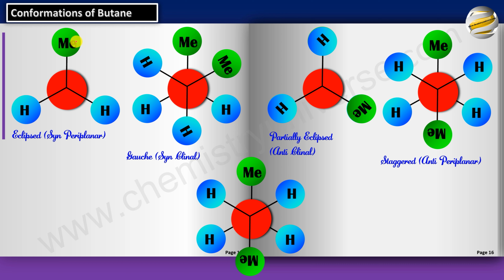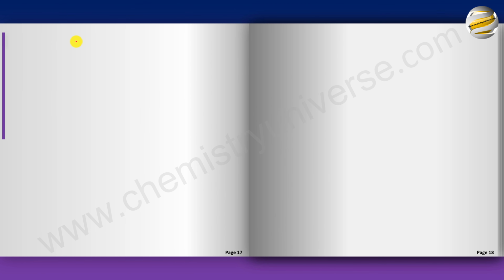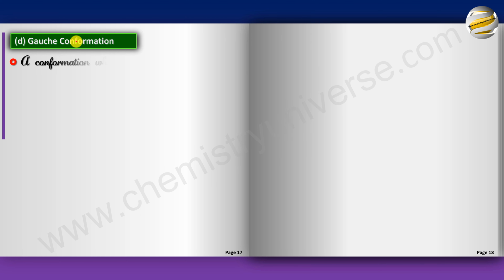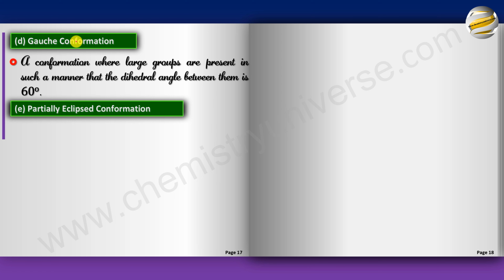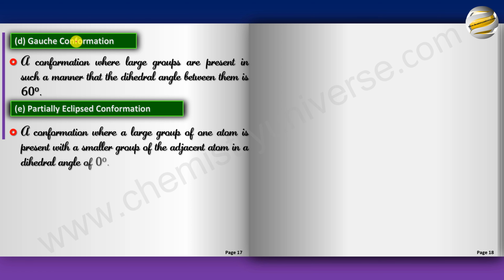So now we have two new terms to understand, gauche and partially eclipsed. So let's define them. The gauche conformation is when the large groups are present at a dihedral angle of 60 degrees. And partially eclipsed is where the large groups are not eclipsing each other, but they are eclipsing smaller groups. So it is an eclipsed form, but it's a different kind of eclipsed form where the large groups don't eclipse each other.